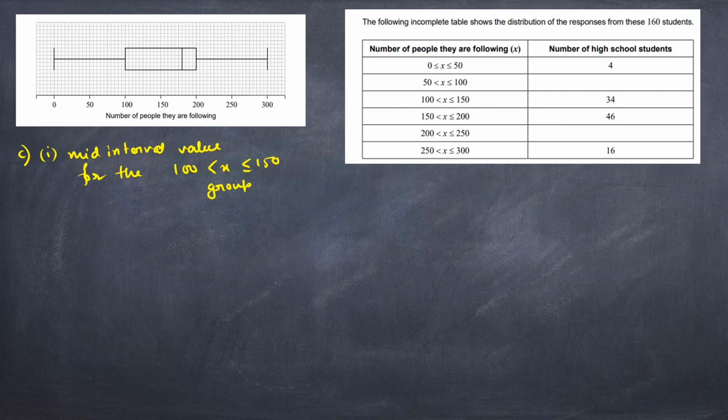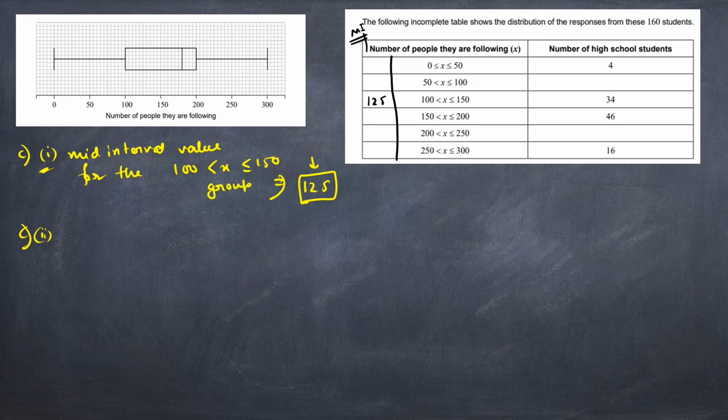So here I am writing down the mid interval value in this column. We will need all the mid interval values, that's why I am creating one particular column here. For this part, 100 plus 150 divided by 2 gives 125. The column name is MI, that is mid interval value. As you can see, if I tell you the second question, you will get why I need all the mid interval values. So for C1, the answer will be 125.